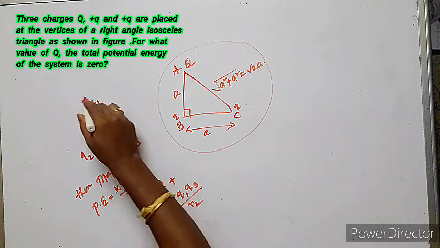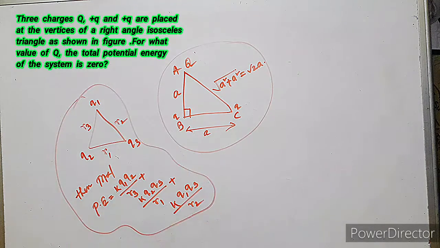This is the expression of total potential energy of a three-point charge system.